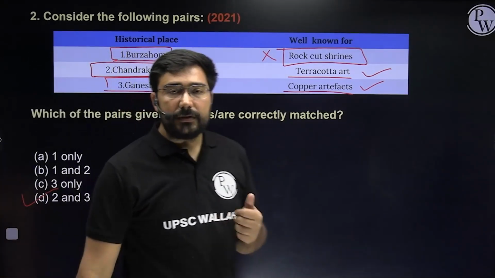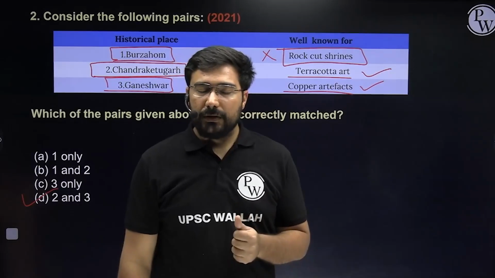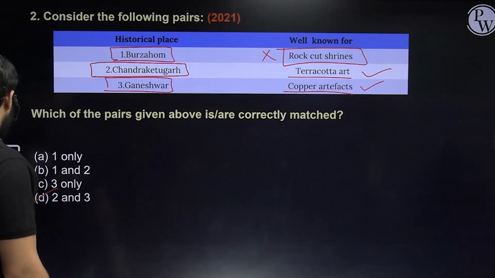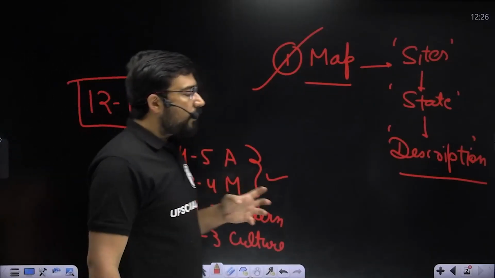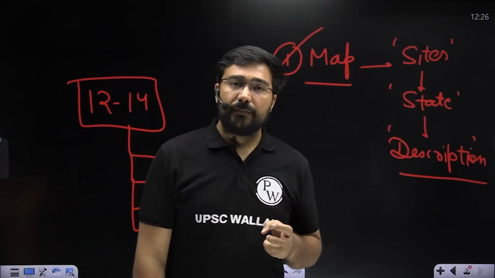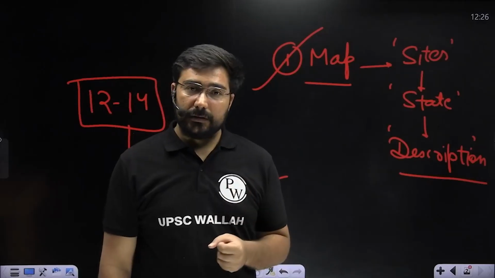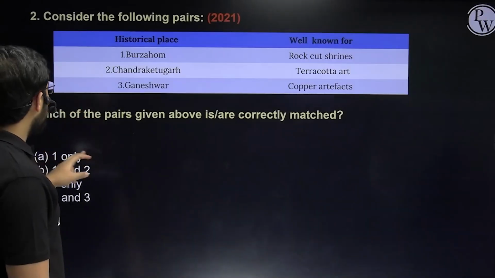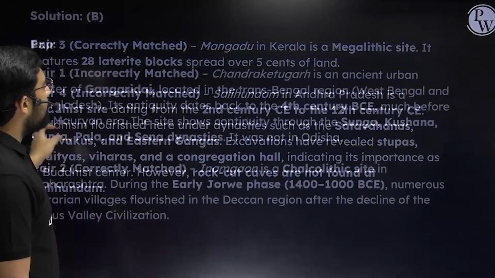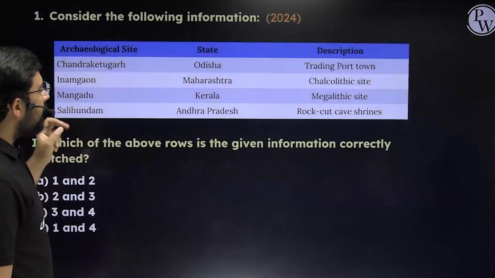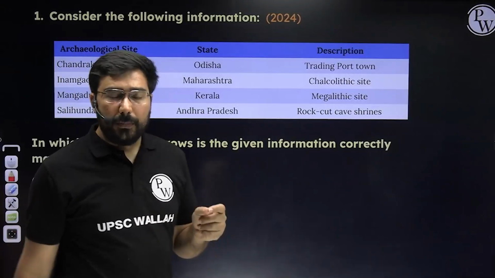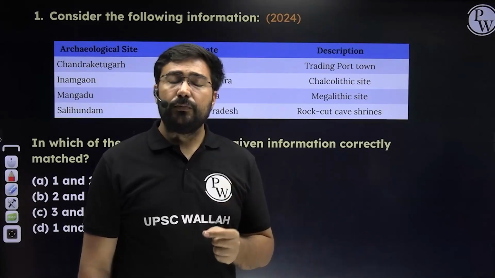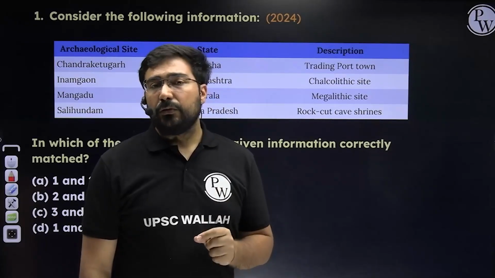So please, first thing which we have learned on the basis of PYQ is that mapping is important. And at least the important sites, if you are able to understand them, then naturally you can get an answer, right? This is the most prominent thing. Like Chirand, it came in 2021, it also came in 2024. If you would have read about Chirand in 2021, a part of the previous year question, as I told you in my lectures also, that if you do PYQs for history, it's going to pay you dividend.